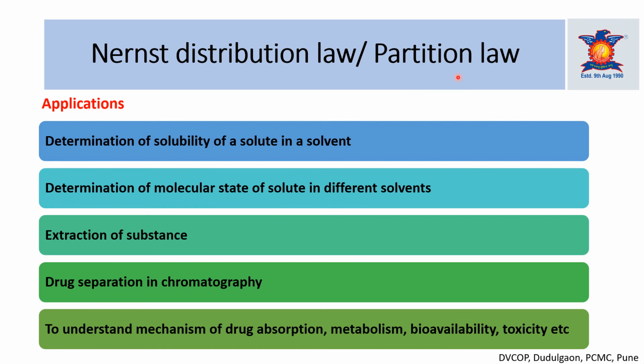Instead of water, we can also use a buffer solution of a particular pH. And if the drug is absorbed through the brain, then the system may be modified, and we can use the benzene-buffer system to determine the partition coefficient.